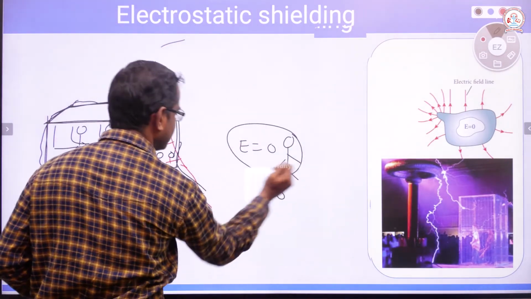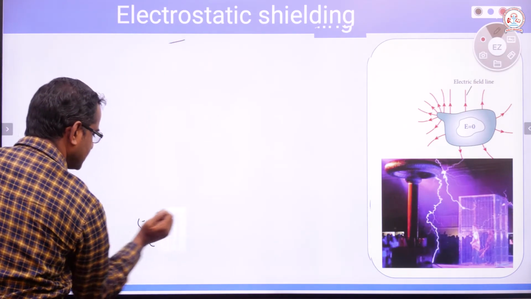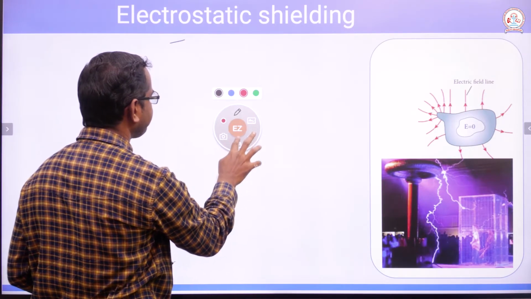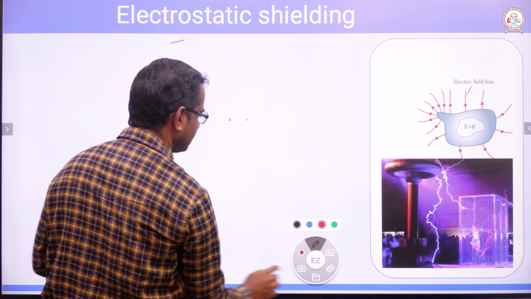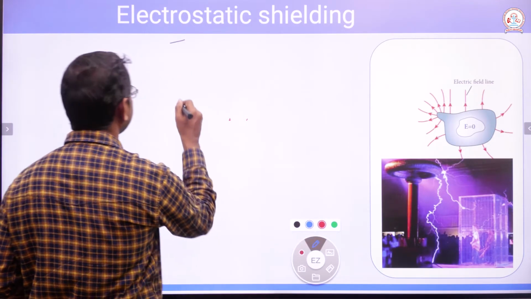Hope you know what a cage is, isn't it? Parrot and the cage. There is a parrot and the cage experiment for persistence of vision. For persistence of vision, there is an activity called parrot and cage.